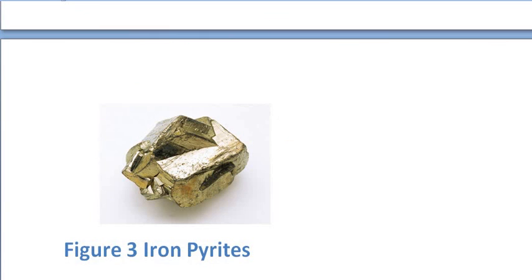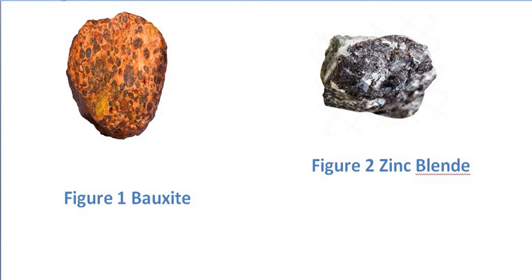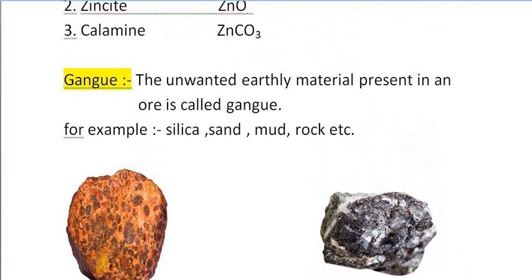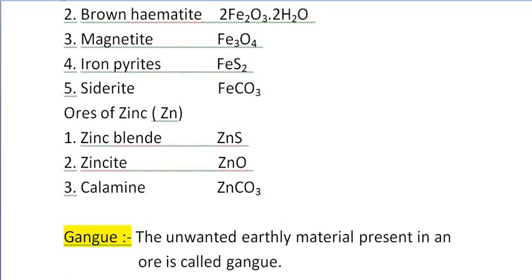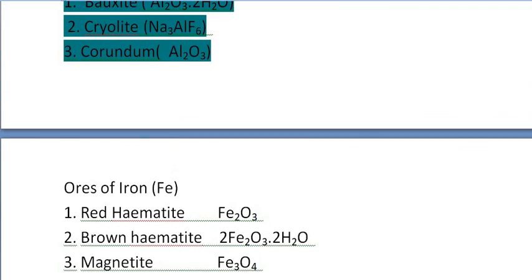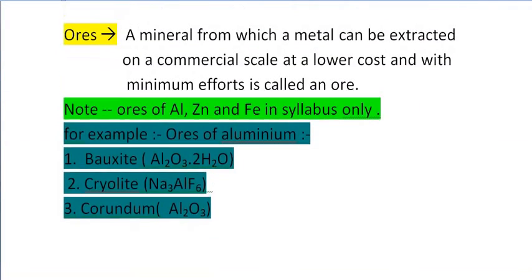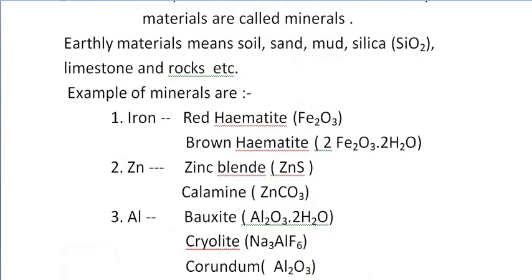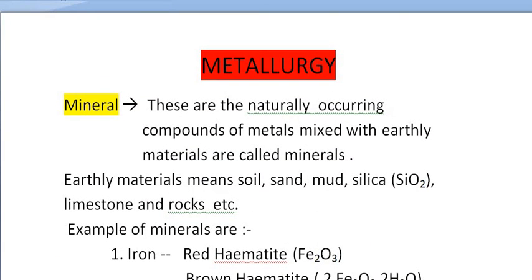Okay, understand this thing. I hope this is clear to you all. What are the iron pyrites and the rest of the things present there, bauxite, and what is the meaning of a mineral, what is the meaning of an ore, and what the bauxite and the rest of the things mean to you. Please learn all the formulas of the minerals and ores given in this video.